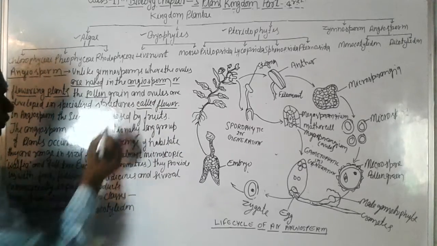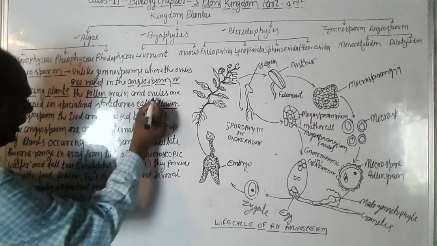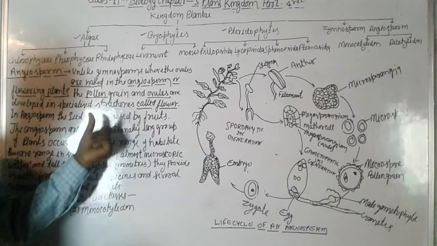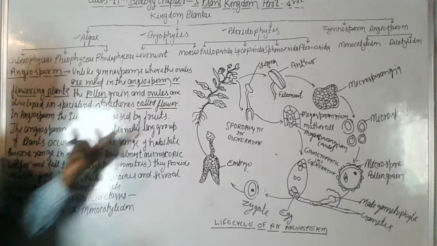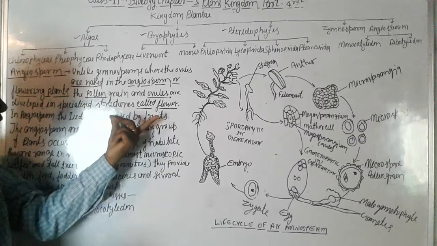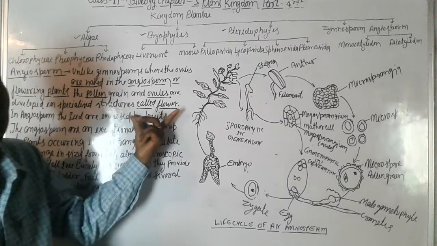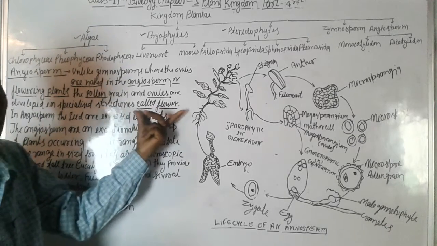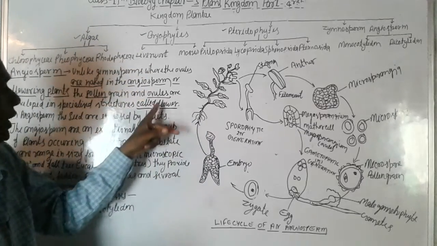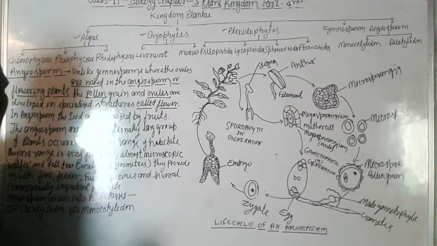The pollen grain and ovule, you know about the ovule and pollen grain, are developed in a special structure called flower. Means in the flower pollen grain and ovule are developed.